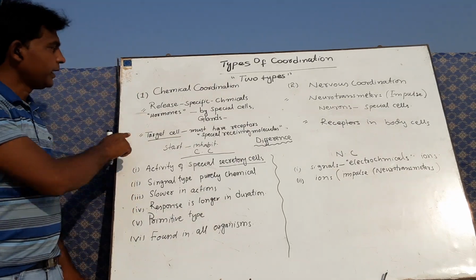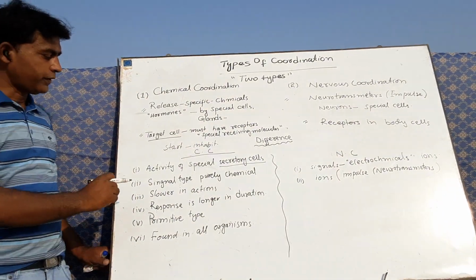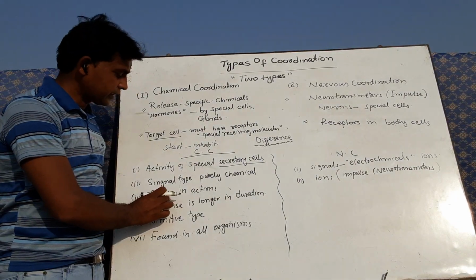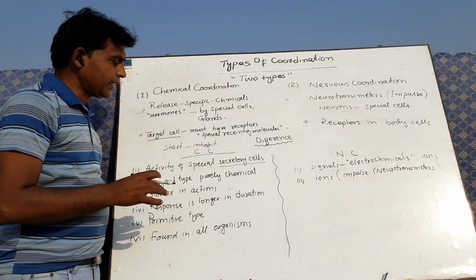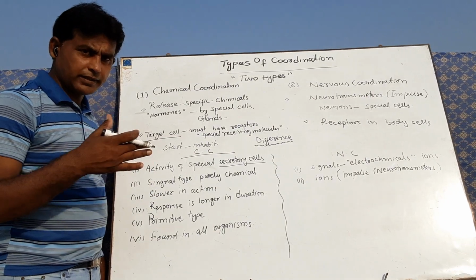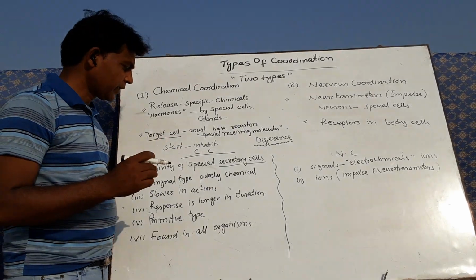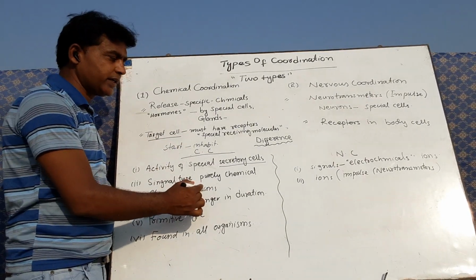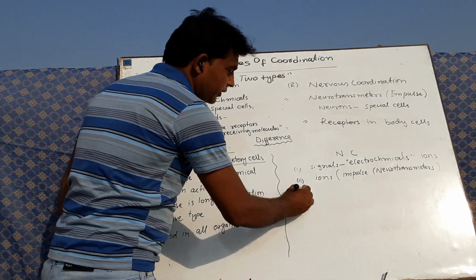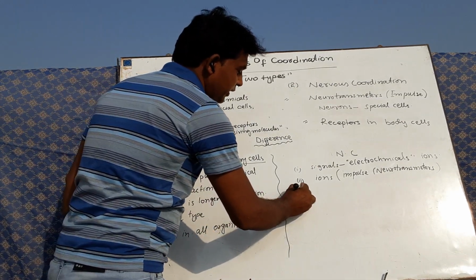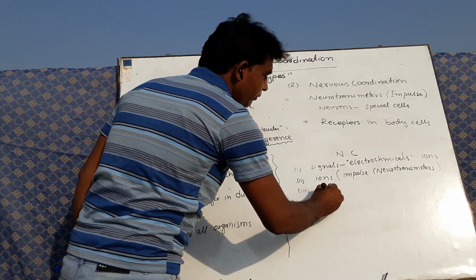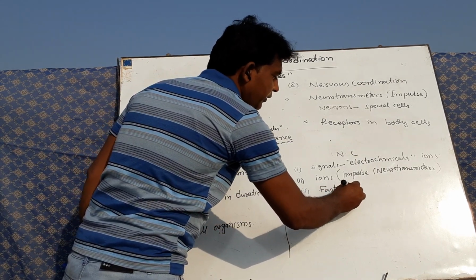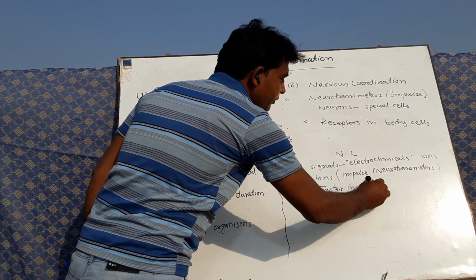Point number 3, in chemical coordination, we write slower in action, because when chemicals release they take certain time to release and to arrive at their target cells, while for neurotransmitters we write it is faster in actions.